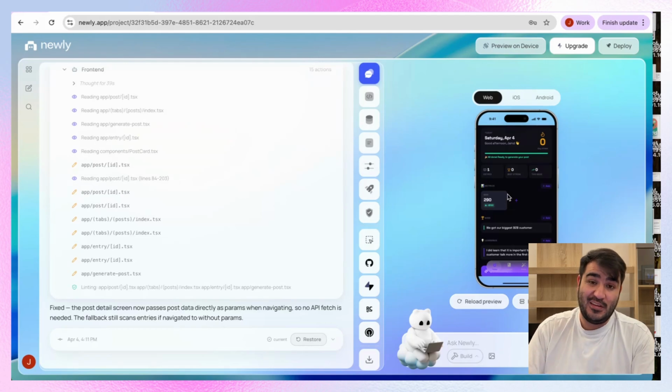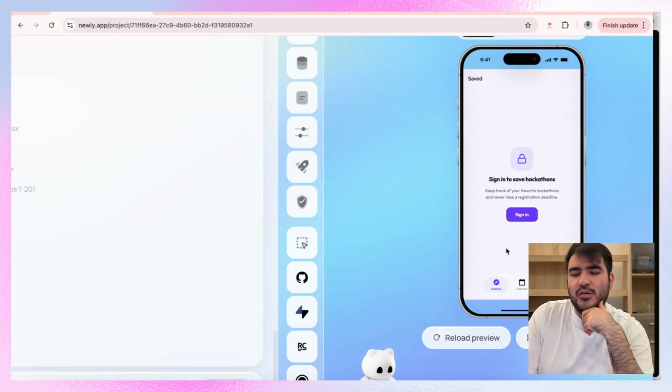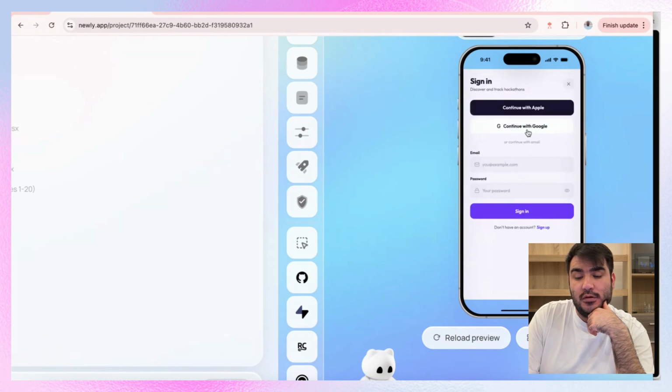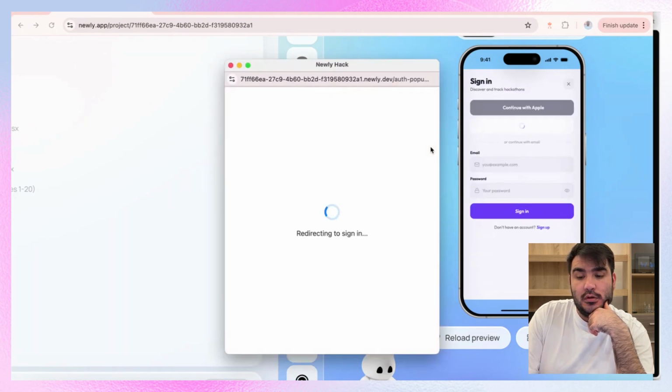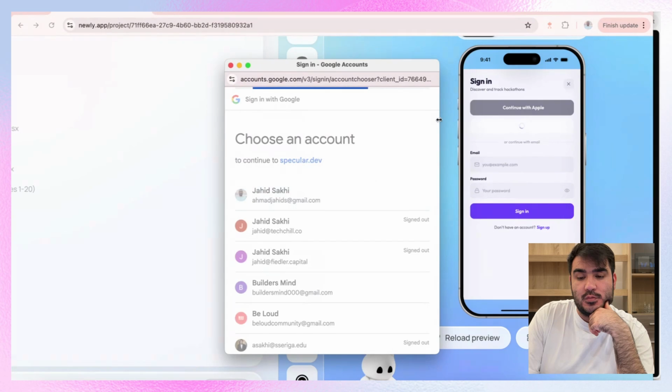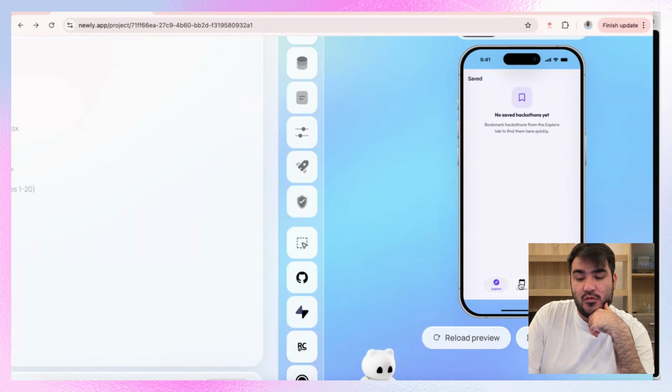Also, we can add a Reddit. That would be nice. Perfect. So our app is here, ready for the hackathon calendar that I wanted to have. So we log in with Google, and I just choose my email. Yeah, here we are. So we have no hackathons.